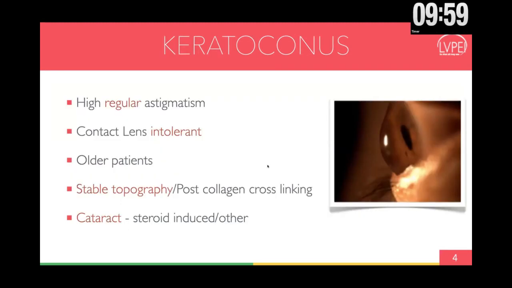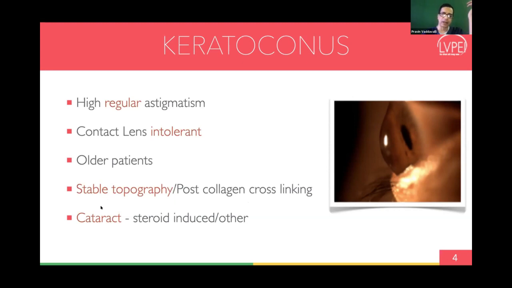If you're doing a patient who has keratoconus, what is important to remember is you need to have somebody with high regular astigmatism. Irregular astigmatism will not work. Potentially somebody who's intolerant to contact lenses, generally older patients, because older patients tend to have more stable topography, or those who are post-collagen cross-linking.